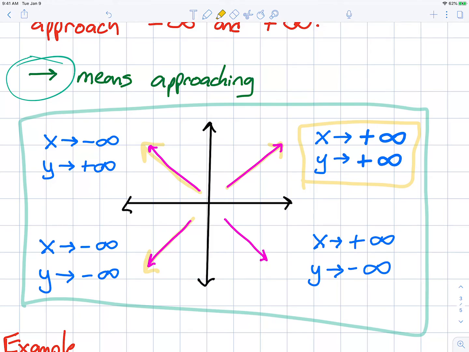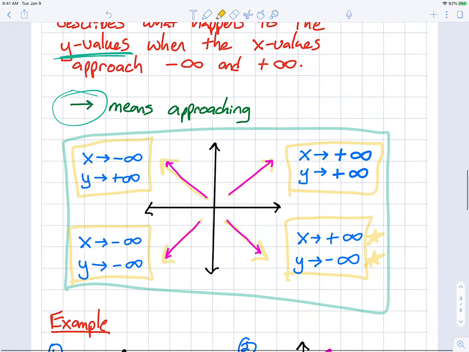Then our last one, down to the right and down. To the right means that x is going to positive infinity and y is going to negative infinity. So you really only have 4 options for end behaviors if there is an end of your graph that has an arrow. So these are your 4 options of your answers.